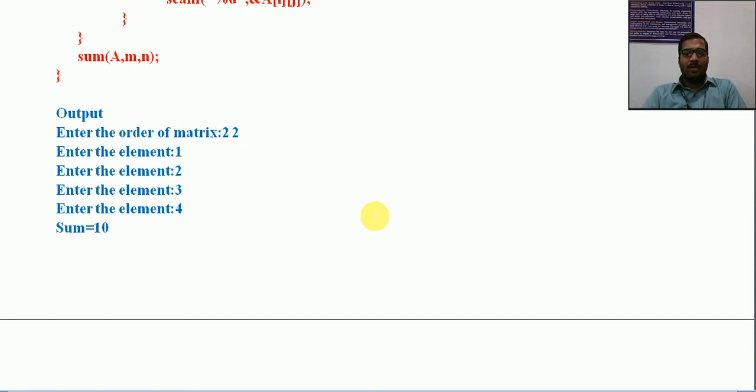Similarly, a concept called recursion was there in the previous part, and now in this session we have seen the passing of parameters in the form of arrays and two-dimensional arrays. Okay, so that's all about functions, and I hope this presentation will be helpful to you for getting some ideas regarding all these topics. Thank you.